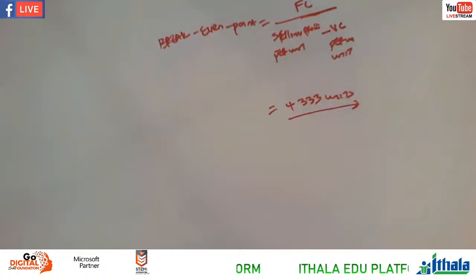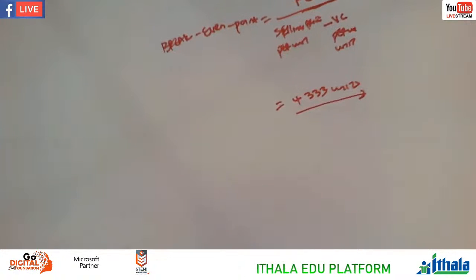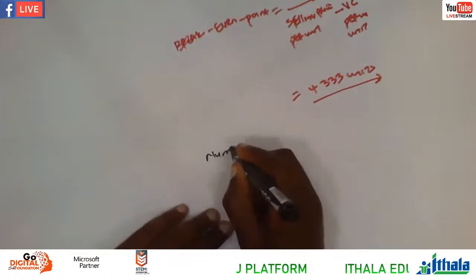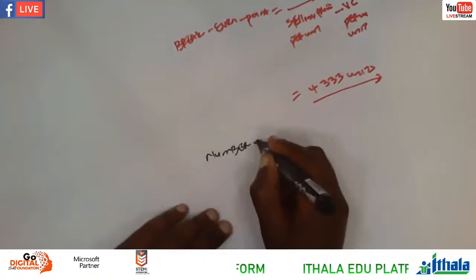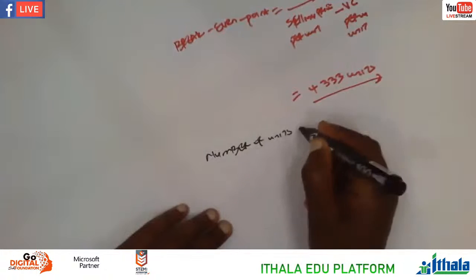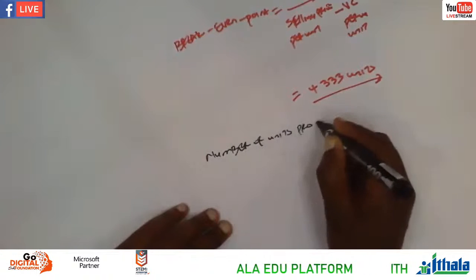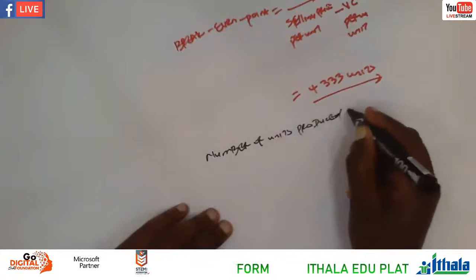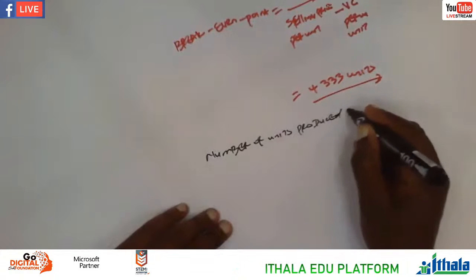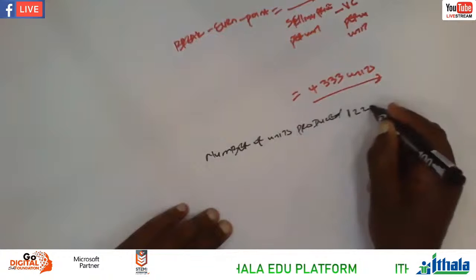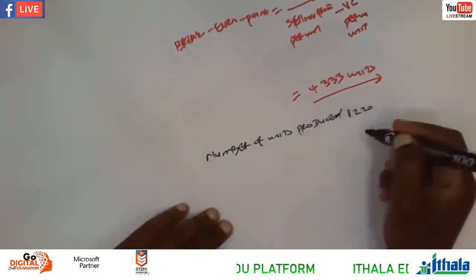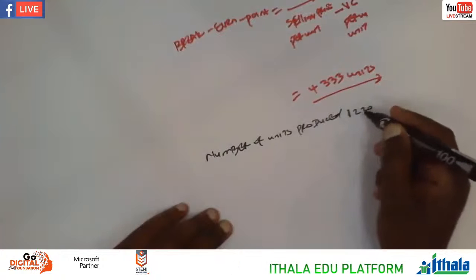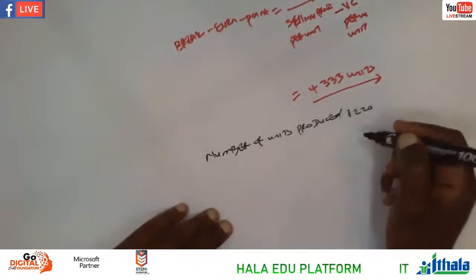And then the number of units produced. Let's say the number of units produced, let's say we're given there on top. Remember, they can say produced and sold. Let's say maybe we have 1,220. Okay, this is a number of units.